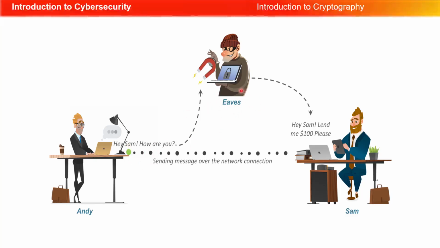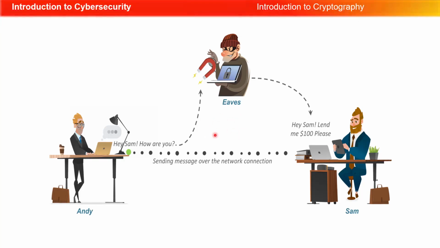He's intercepting the message that Andy thinks he's sending to Sam, changing the message and saying, Sam, would you lend me $100? And it looks like Sam is actually complying, but it's probably going to be $100 that goes back to Eves. So this is why it's important to make sure that only the intended party can read your messages or gets the messages, and that we encrypt and make it impossible for any third party or malicious third parties